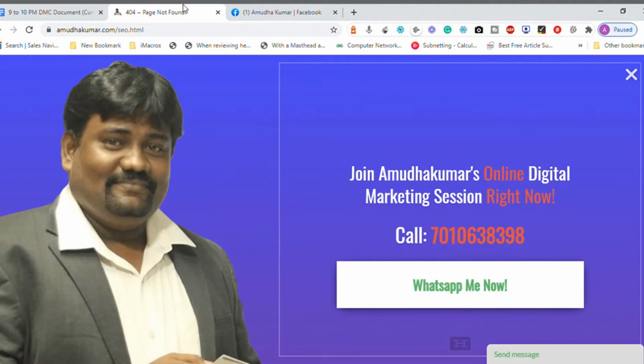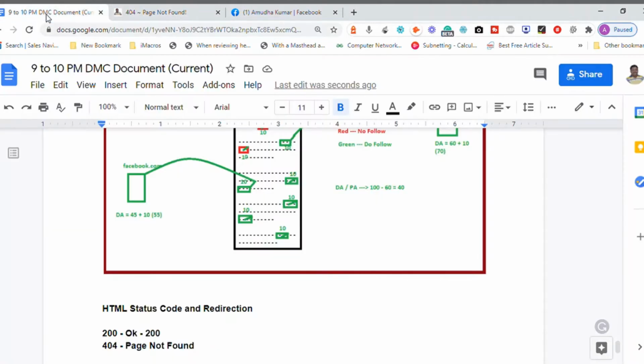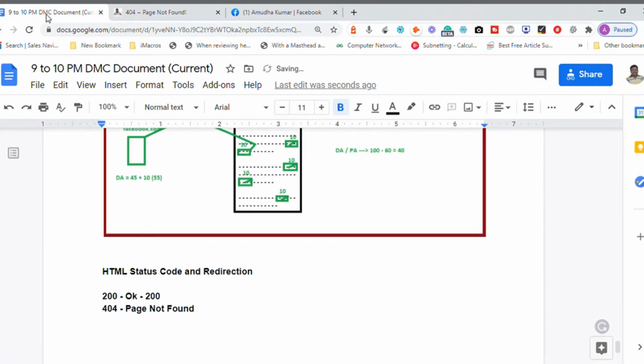So when I try to visit a page which is not actually available, you look at the error code at the top: 404 page not found. So this is one status code, 404, the page not found.